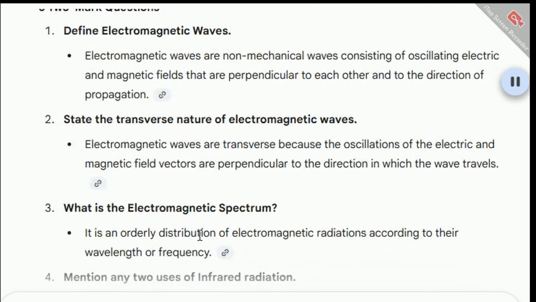Define electromagnetic waves. Electromagnetic waves are non-mechanical waves consisting of oscillating electric and magnetic fields that are perpendicular to each other and to the direction of propagation. State the transverse nature of electromagnetic waves. Electromagnetic waves are transverse because the oscillations of the electric and magnetic field vectors are perpendicular to the direction in which the wave travels. What is the electromagnetic spectrum? It is an orderly distribution of electromagnetic radiations according to their wavelength or frequency.